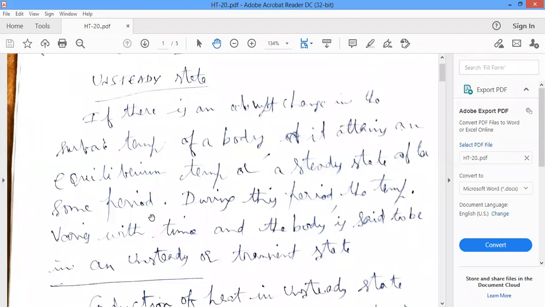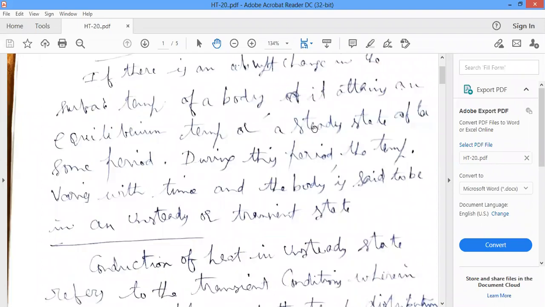Before reaching the steady state, the temperature of the body varies with the time, and the body is said to be in an unsteady state condition or transient state.